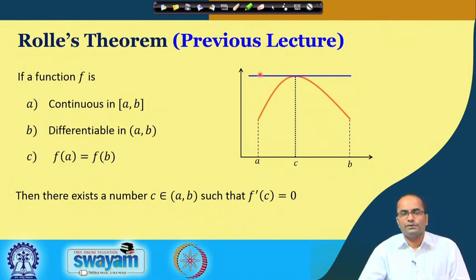The geometrical interpretation is clear from this figure. We have a function f which is continuous and differentiable, and the function values at a and b are equal. Then there exists a point c here where the tangent is parallel to the x axis.